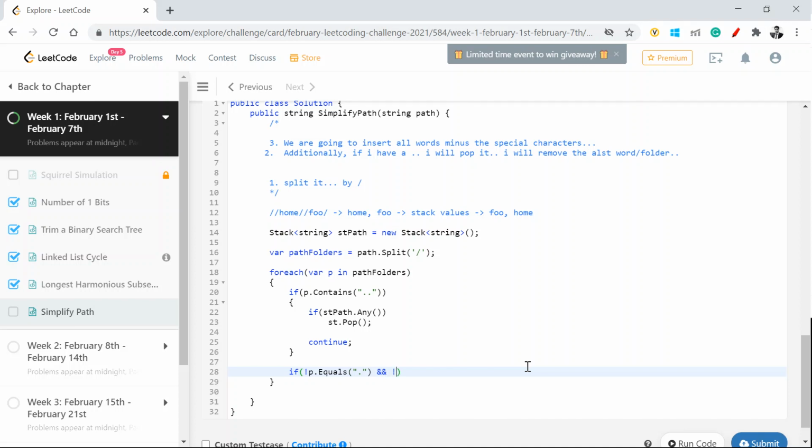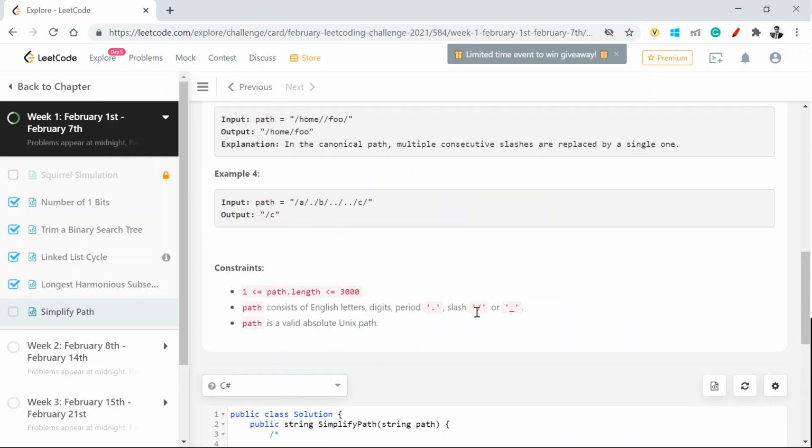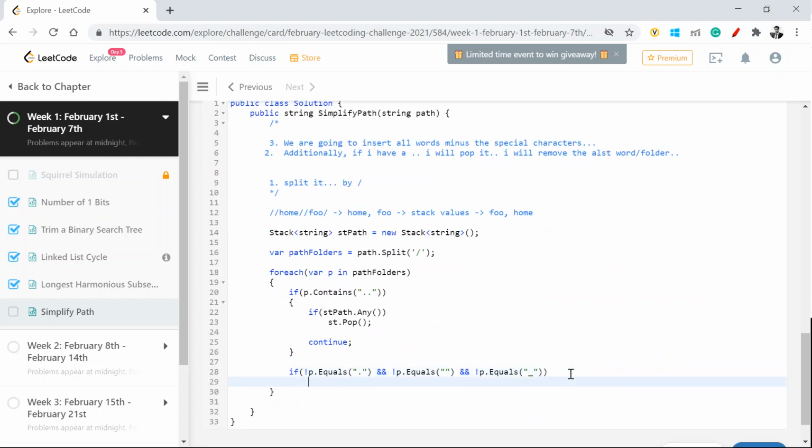And p dot equals, no spaces at all, because we are doing a split on double slash as well, and p dot equals, I believe they gave an underscore as well, underscore, right? Then I'm going to add it to the stack. So my stack contains st path dot push whatever my p is, right?